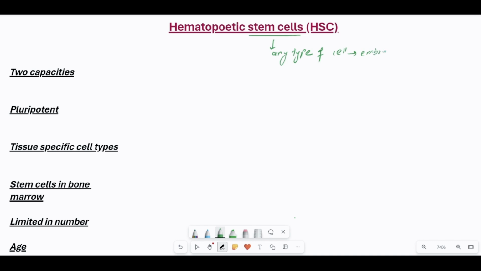When you are at the embryo level, embryonic stem cells are present in your embryo, and these embryonic stem cells have the ability to produce diverse types of cells, whether related to your heart, your kidney, your liver, your digestive system, your nervous system. Every type of cell required for building these tissues and organ systems can be formed by the repeated divisions of these stem cells. That's why these stem cells at the embryonic stage are called pluripotent stem cells.